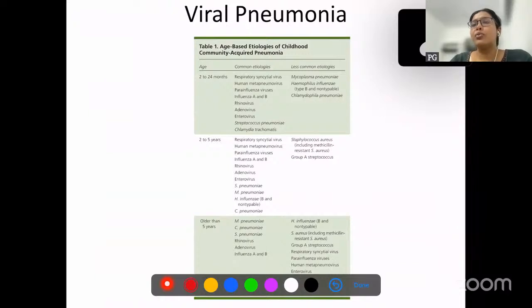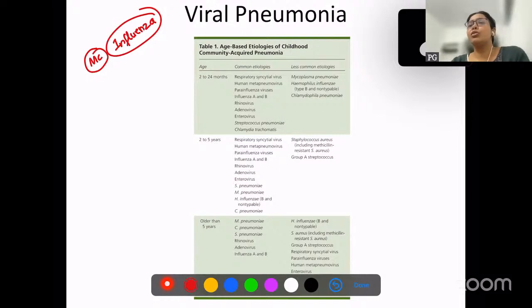Now the next question is viral pneumonia. So we have a few age groups and community acquired pneumonias. Remember, the most common cause of viral pneumonia is influenza. In 2 to 24 months, we have respiratory syncytial virus as the most common cause.